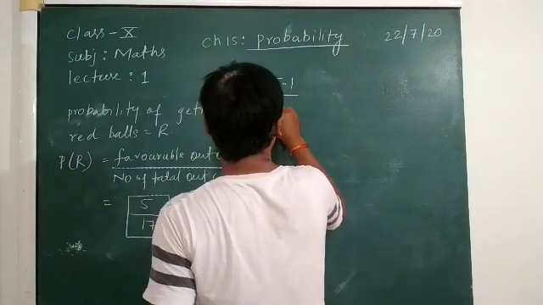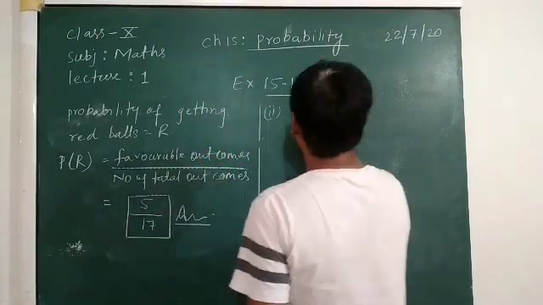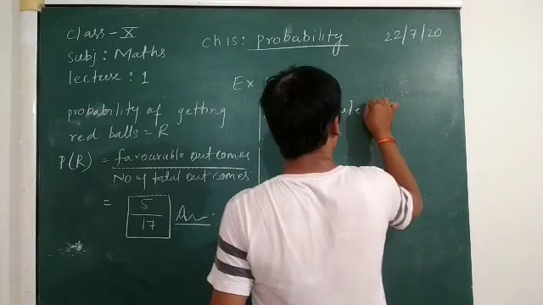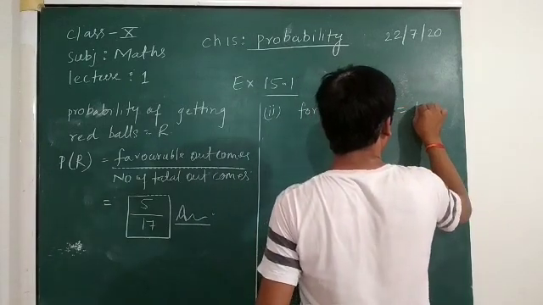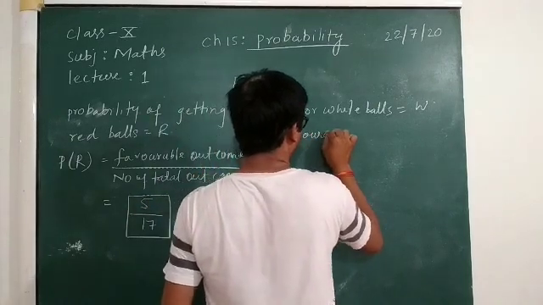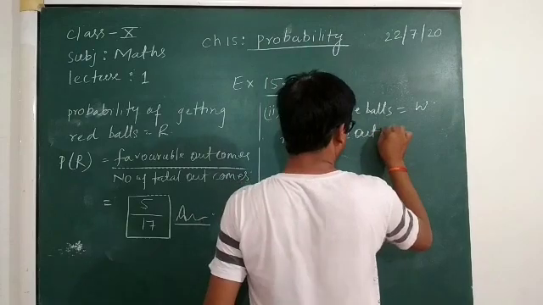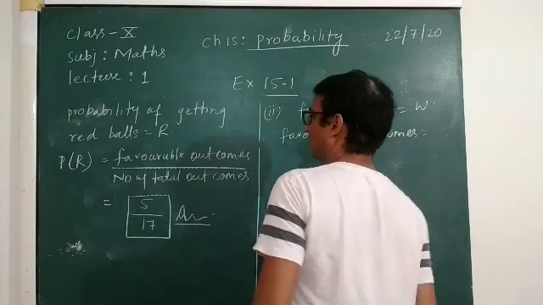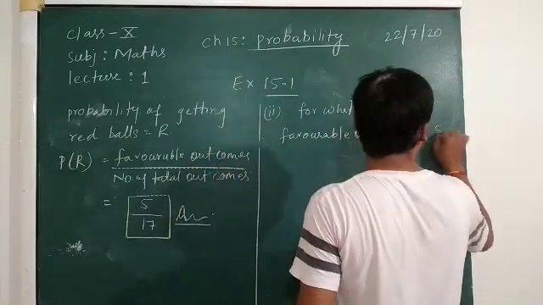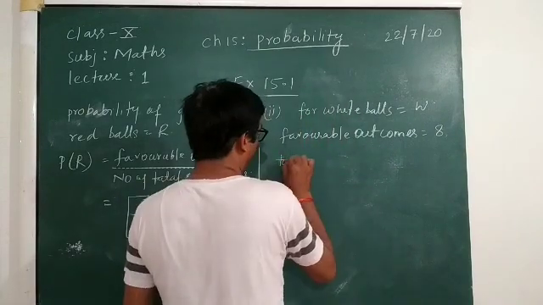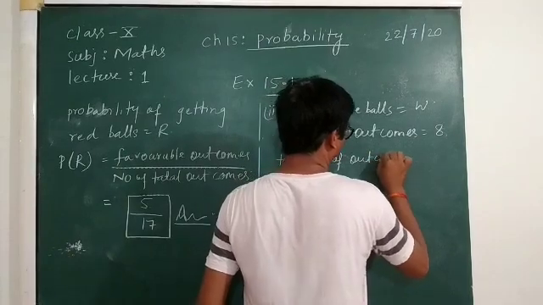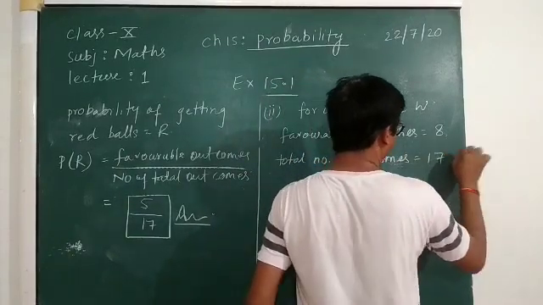Part 2, means second part of the question, for white balls, we have taken as event W. Okay, so favorable outcomes. How many white balls are there? In that, 8 white balls are there. So we will write 8. So total number of outcomes is equal to 17.